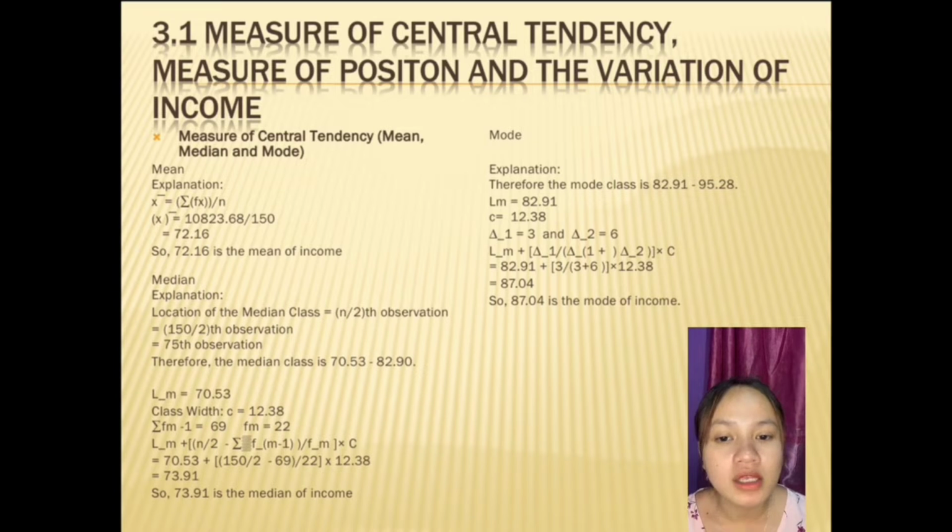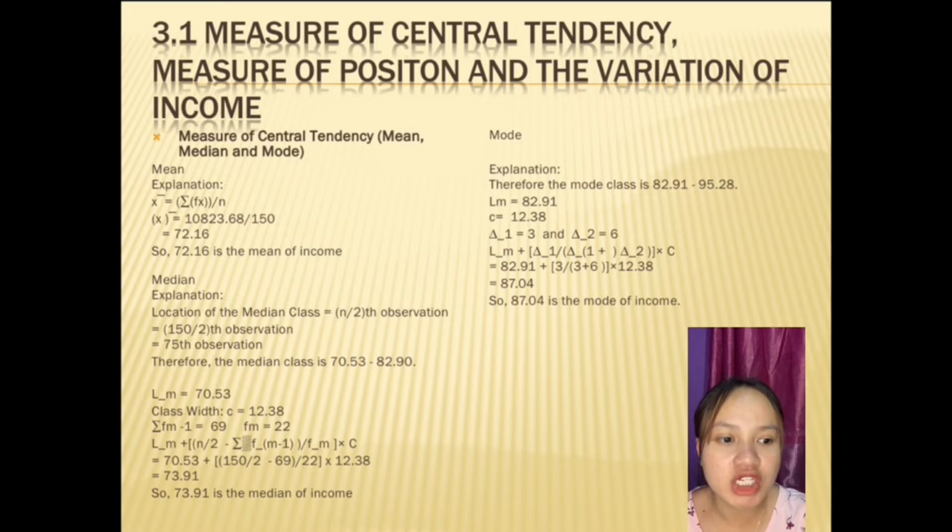Measure of central tendency is mean, median and mode. Mean explanation: x-bar equals sum of fx divided by n, 10,823.68 divided by 150 equals 72.16. So 72.16 is the mean of income.